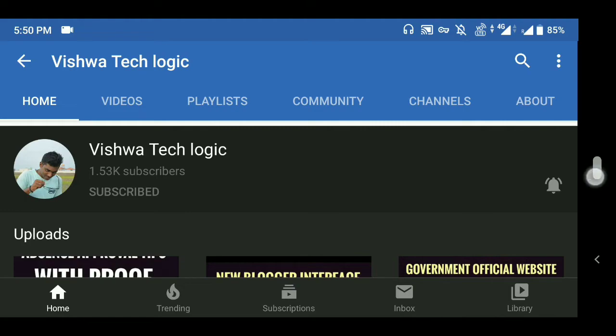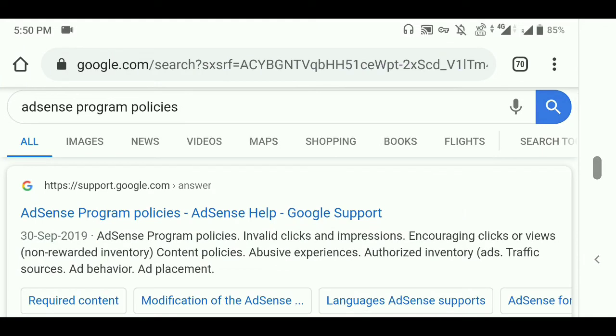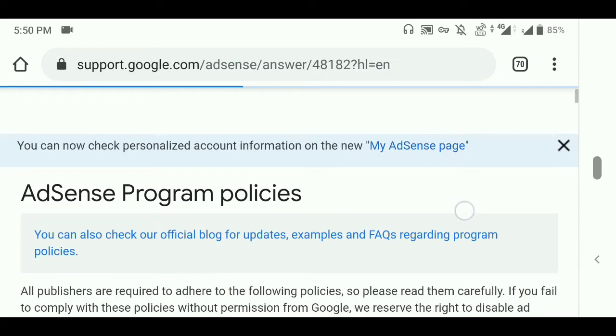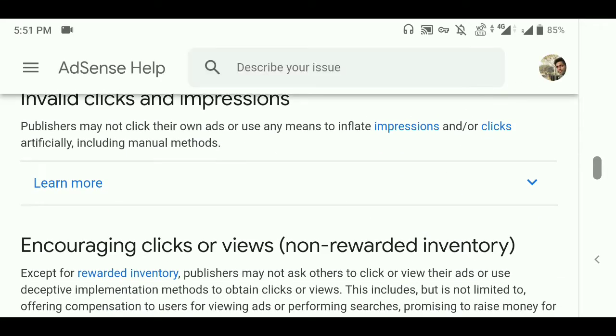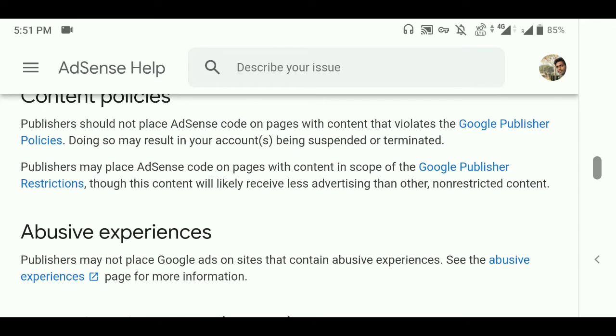And there are some privacy policies from Google AdSense. If you want to know that, you can search for Google AdSense privacy policy in Google. On the first page, you will get this page. Let's see what the privacy policies are. Invalid clicks and impressions means you should not click your own ads or view your own videos from your blog or website. Content policy is nothing but you should not copy any articles or anything.